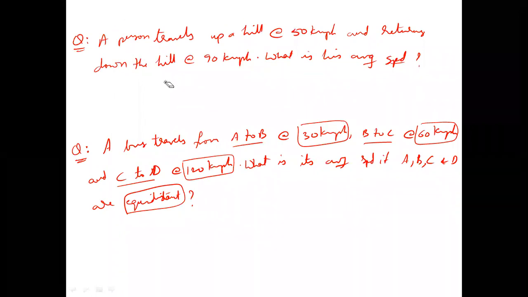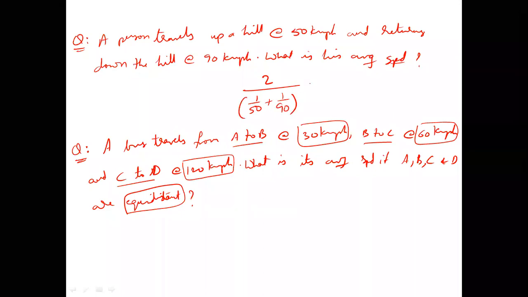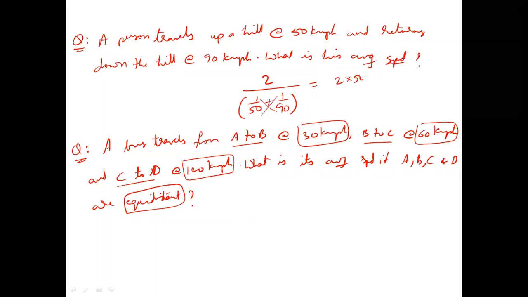Up the hill, down the hill, how many times did he travel? 2 times, right? First speed is 50 and the second speed is 90. Yes, sir. This is your answer. So 50 and 90, you can directly write like this. 90 comes here, 50 comes here, and 50 into 90 goes above also, because the denominator of the denominator goes to the top.